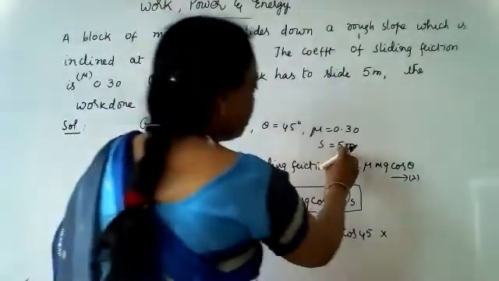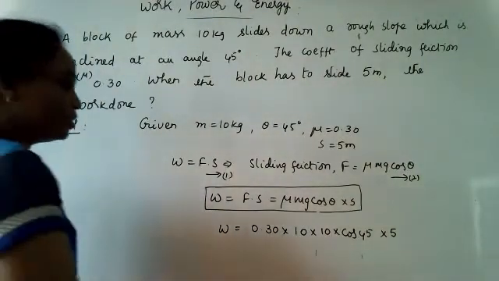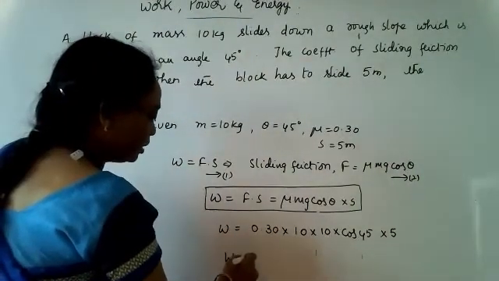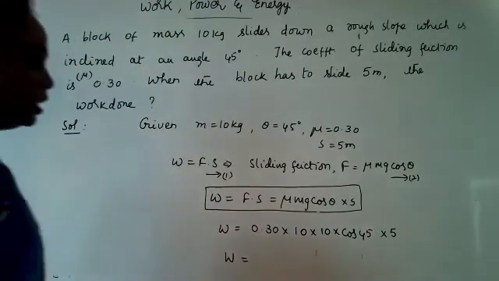Here the displacement is 5. Displacement is 5. So substituting all the values in this case, what is the work done you can get? Give me the answer.